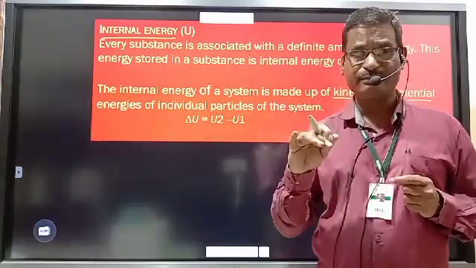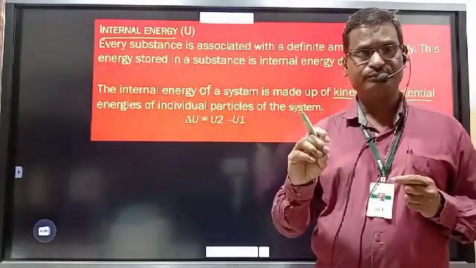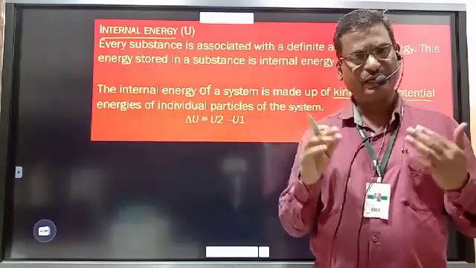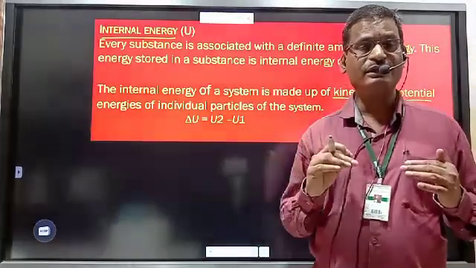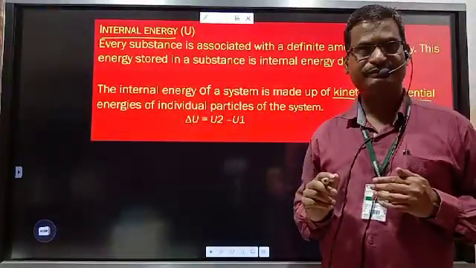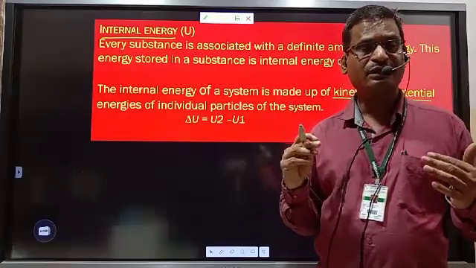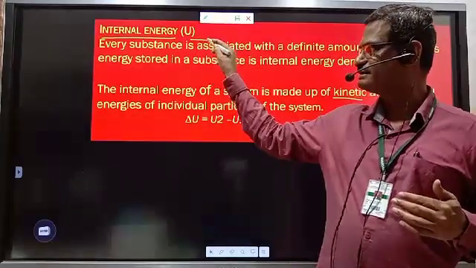Whenever compression takes place, there is either work done by the surrounding on the system, or even heat can be absorbed. By absorption of heat or by doing the work of compression, internal energy increases, and by loss of heat or by the work done by the system on the surrounding, internal energy decreases.